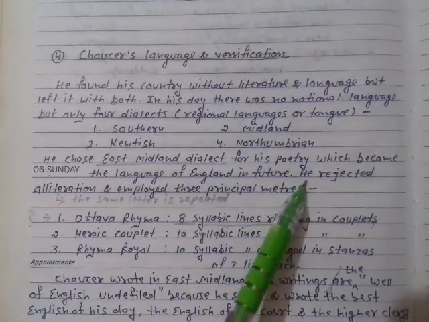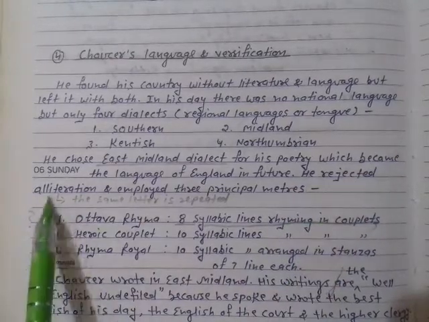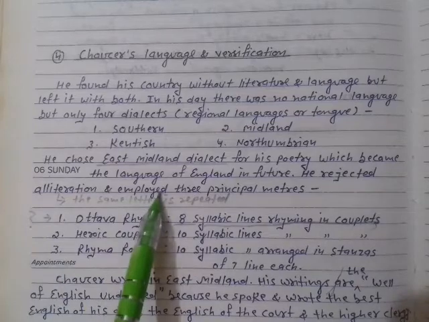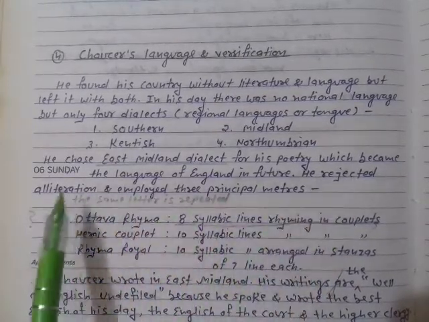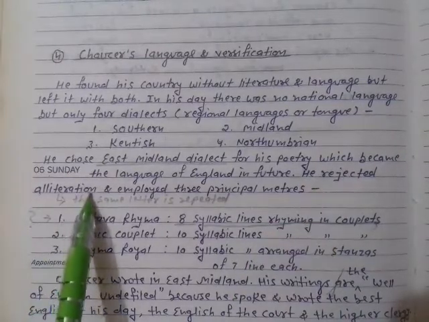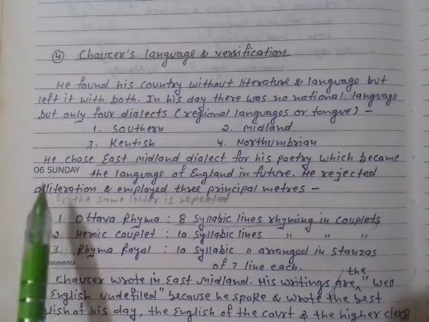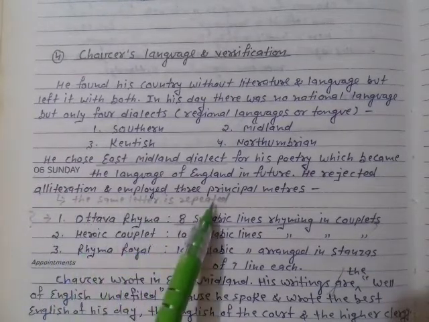And Geoffrey Chaucer, he rejected what? He rejected alliteration and employed three principal meters. Geoffrey Chaucer did not use alliteration in his poetry, which was very famous at that time. Alliteration, the same letter is repeated.